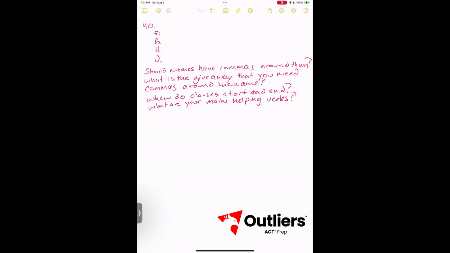When do clauses start and end? Clauses start and end when the next subject verb combo starts. Subject verb combos almost always start the clause, and when the next clause starts, that's when the previous clause ends a good percentage of the time.